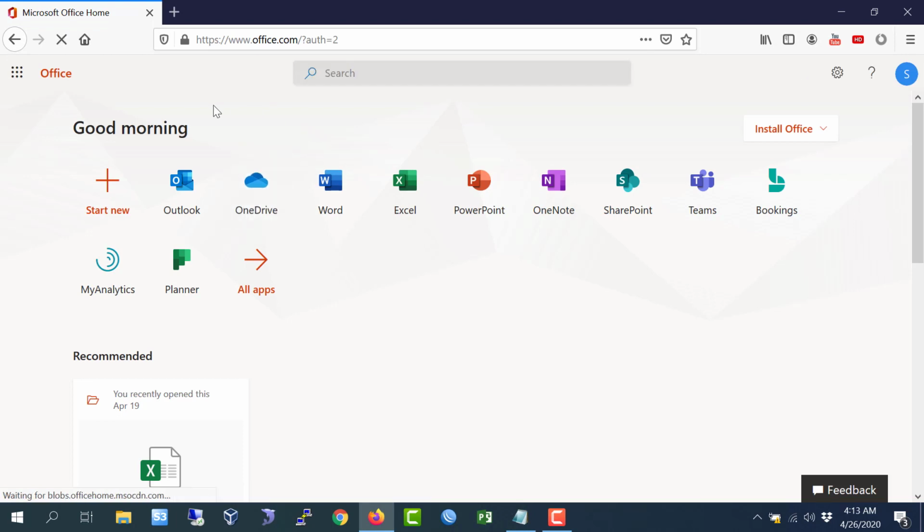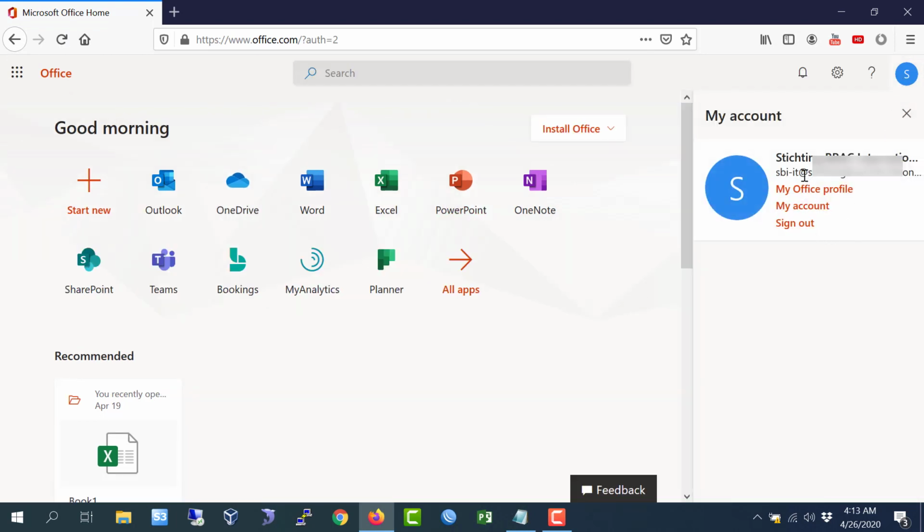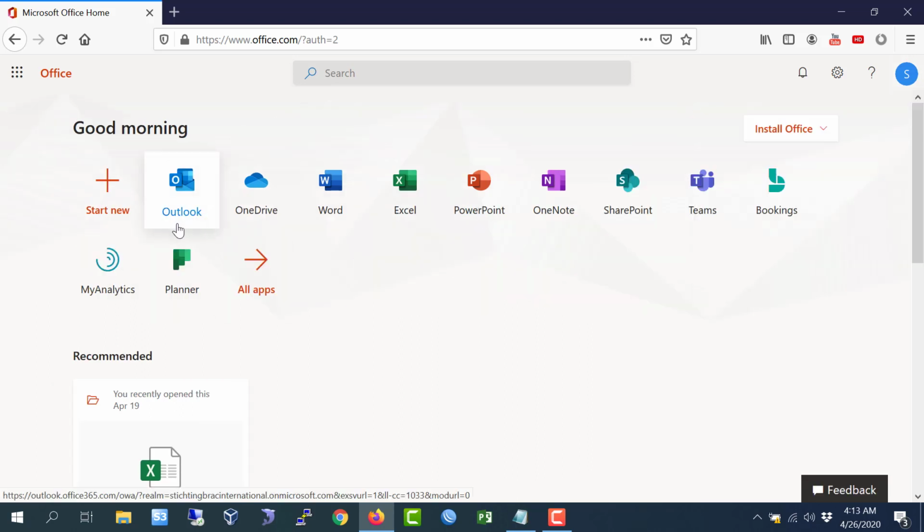Then you will see the dashboard on behalf of your user ID. So you see I am getting Microsoft Word, Excel, PowerPoint, OneNote, SharePoint, Microsoft Teams, Microsoft Bookings, MyAnalytics and Planner.